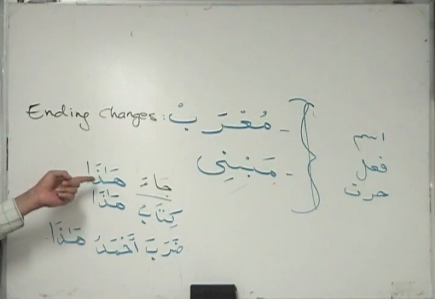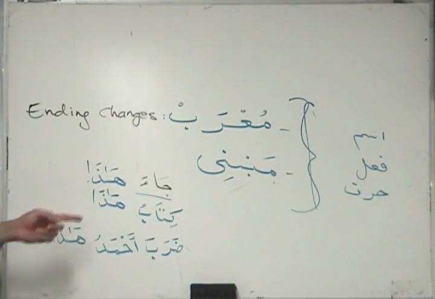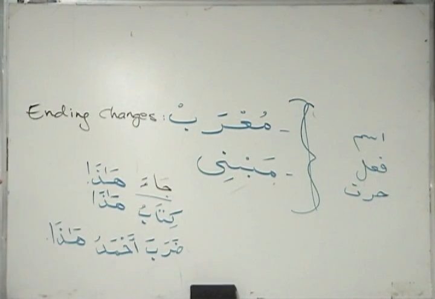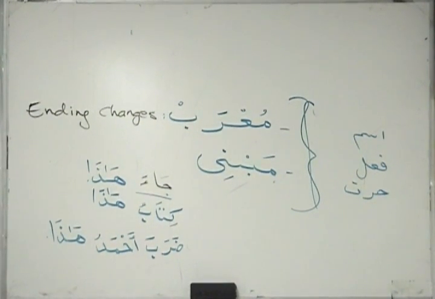And the first example you saw here, Zaydun, and then Zaydin, and then Zaydan, right? Here, if you replace Zayd with hada, it stays the same throughout. No matter what position it has in the sentence, it's still hada. It doesn't become hadu or hadi, it's still hada. So this kind is called mabni, it doesn't change. The kind that the ending of it changes is called mu'rab.